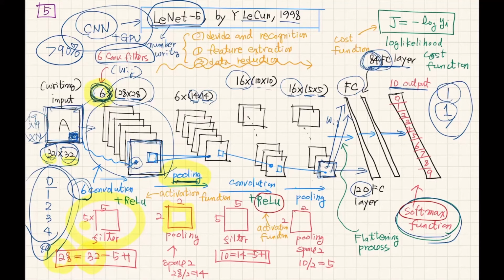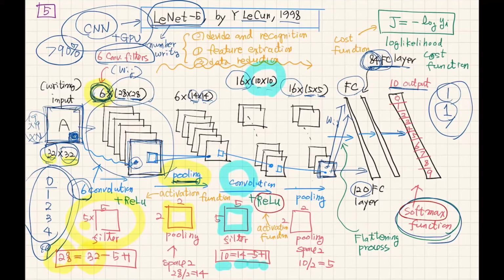At the second convolution, what I found is that the filter size is again 5 by 5. By applying the 5 by 5 filter to the 14 by 14 matrices, 10 is equal to 14 minus 5 plus 1. Then that is the size of the output of the convolution.